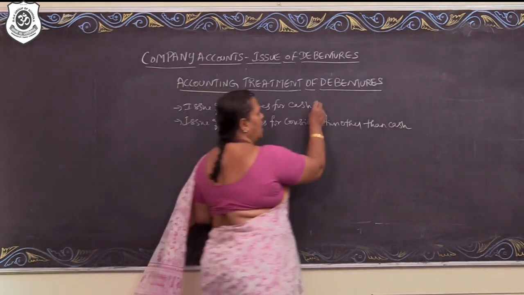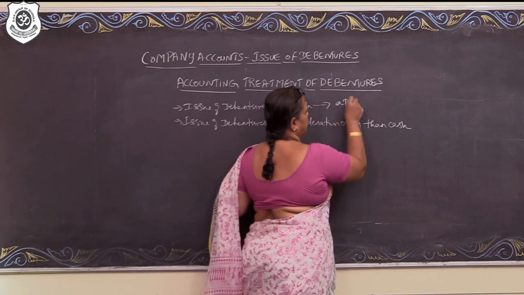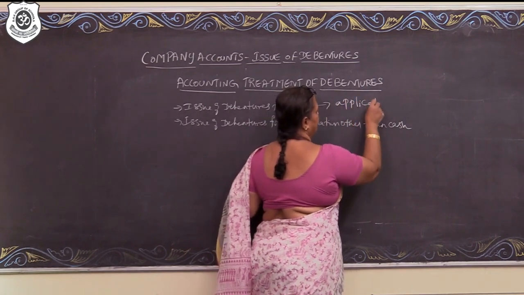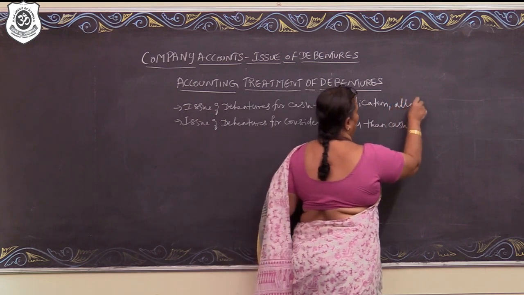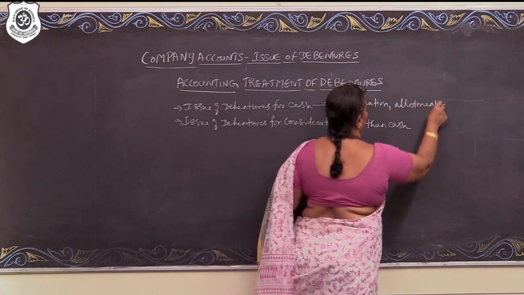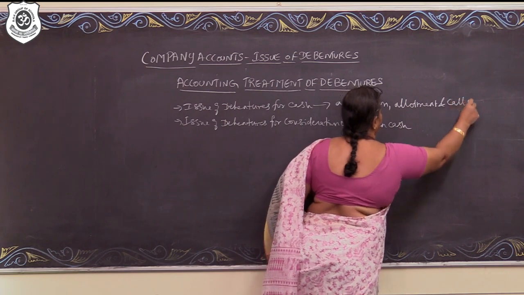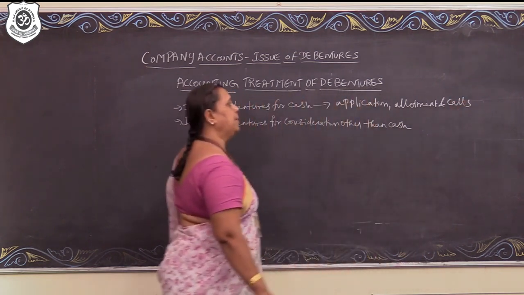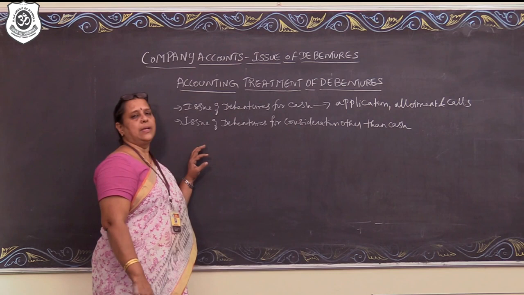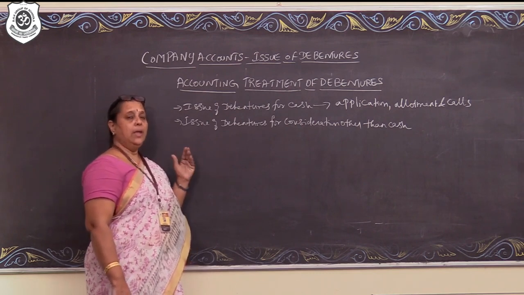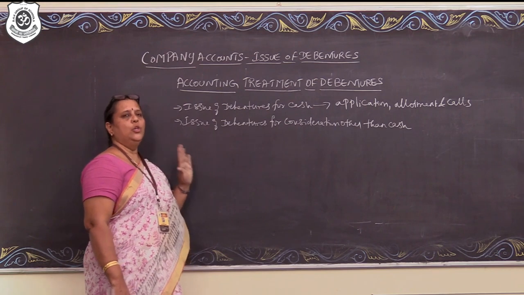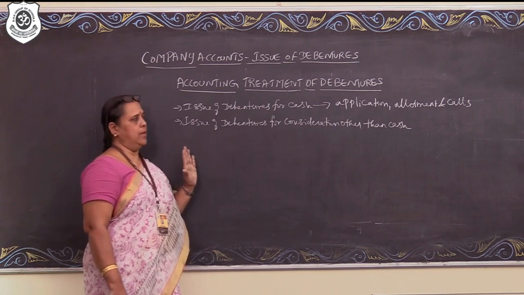So same way, application, allotment and calls. So please remember, you have to prefix the rate of interest anytime you pass a journal entry. Any entry pertaining to debentures, you will prefix the rate of interest.